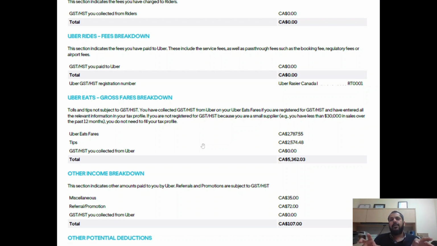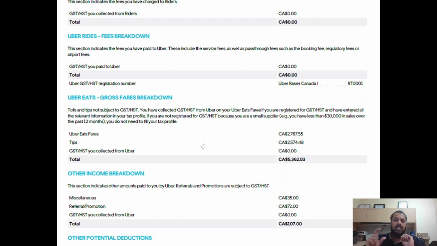A quick example: if your income is below $30,000 and you're not a GST HST registered driver, you are giving a service to a person and the charge for that service is, let's say, $10. You will be charging that $10 to the customer and the customer will just be paying $10. But if your income goes over $30,000 and you get registered for HST, now you are still going to charge them $10, but you also have to start collecting HST on that. The charge for the service was $10. Now you have to add $1.30 as HST on that.